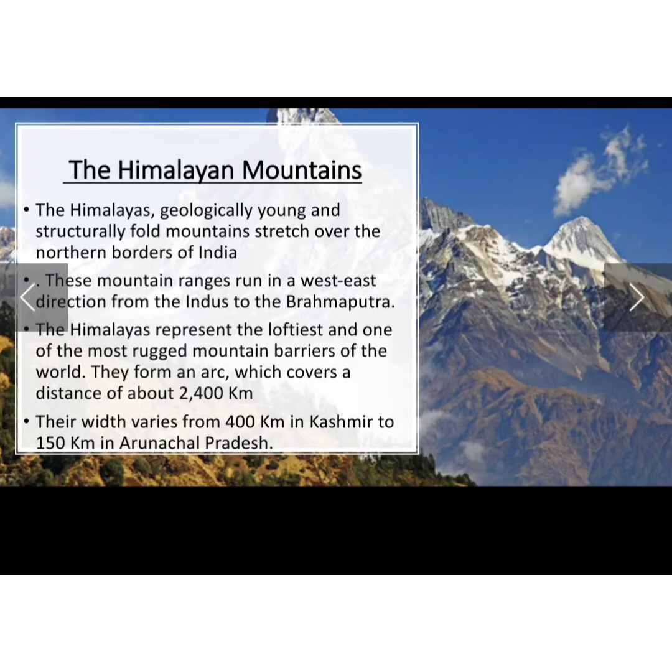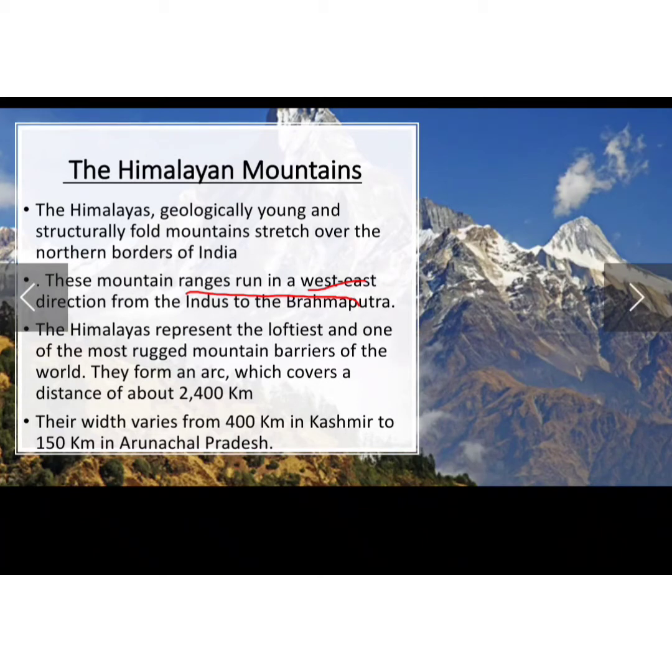Now furthermore, these mountain ranges run in a west-east direction from the Indus to the Brahmaputra. So the direction in which the mountain ranges run is west to east, and talking about the direction of the rivers, that is from the Indus to the Brahmaputra.